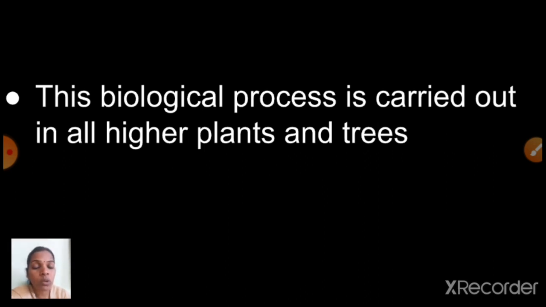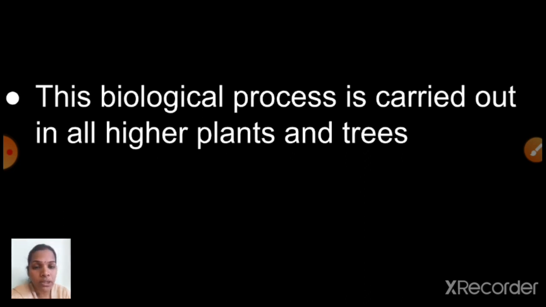So children, transportation of water in plants: what we discussed, root pressure. With the help of root pressure, small trees and small plants are getting enough water. When comparing small plants and small trees, big trees want a lot of water, isn't it children? So root pressure is not enough for big trees. So big trees are getting enough water with the help of which thing, children? Yes, transpiration. Transpiration means what? Can you say? Water is released to the atmosphere in the form of vapor.